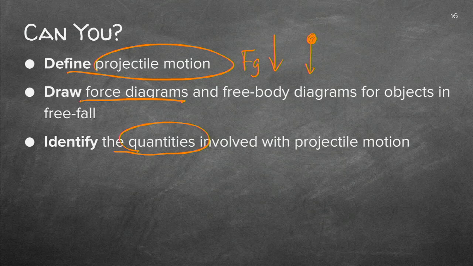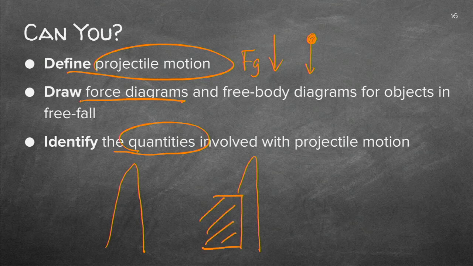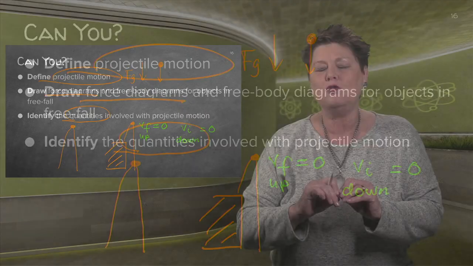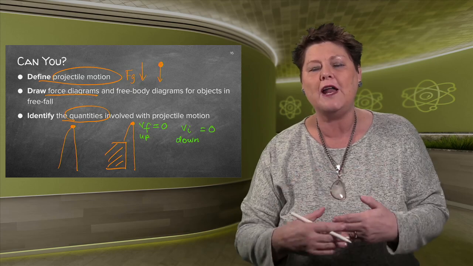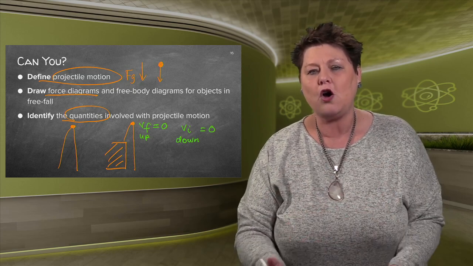Remember, when something is moving up and it's falling down, it can go up and down further. You could have stood on a certain building. The fact of the matter is, at the top, the velocity will be zero. So the final velocity for the up is zero, and the initial velocity for the down will be zero. If you can just remember that, you'll have most of your calculations perfect, and we are going to follow now with a few exceptions and complex problems.